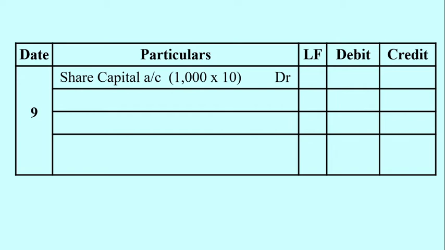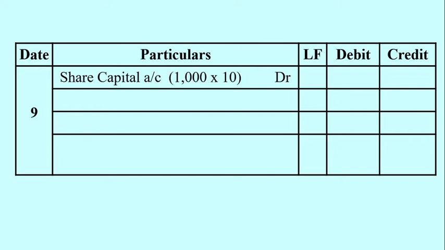The next is the Board of Directors decided to forfeit the shares. 1,000 shares on which final call is not received, and directors decided to forfeit the shares. At the time of forfeiture of shares, a cancellation of shares process is to be undertaken.